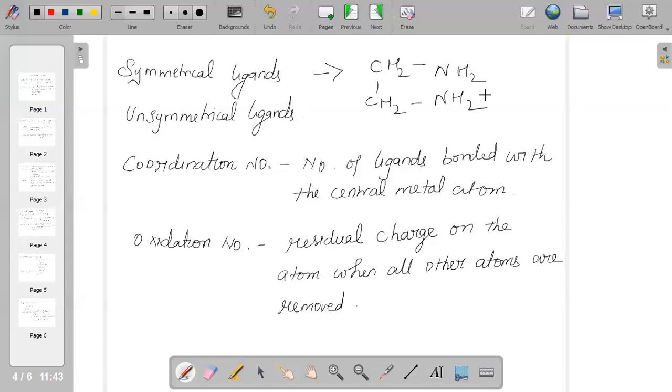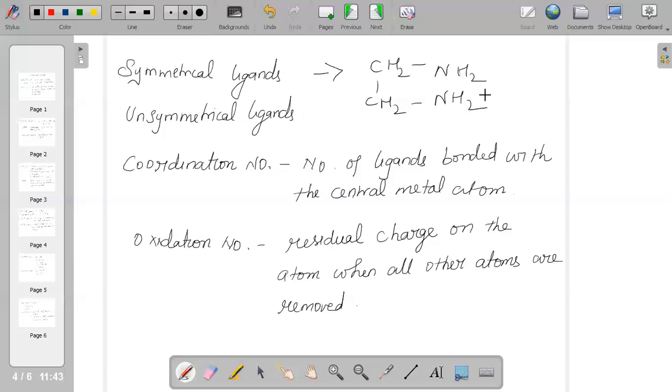The most important part of this chapter is that we should know how to calculate the coordination number and the oxidation number. From these two factors, mostly the questions are asked, either the name of the coordination compound or calculating the coordination number. Coordination number is nothing but the number of ligands bonded with the central metal atom.